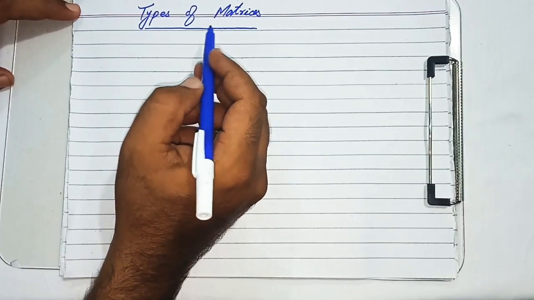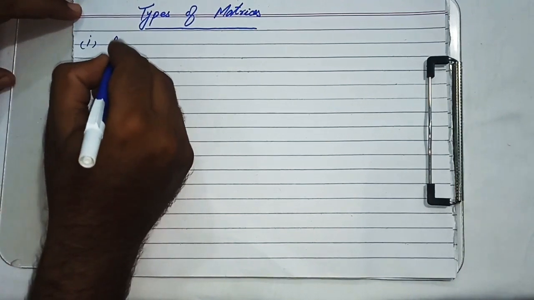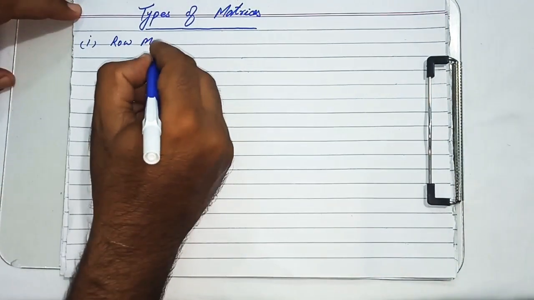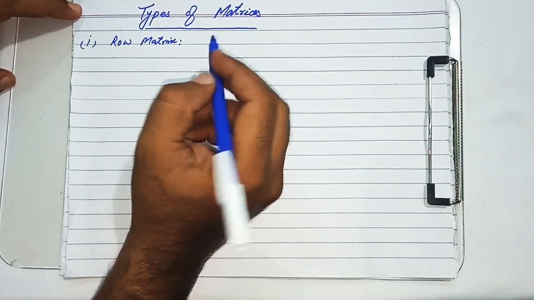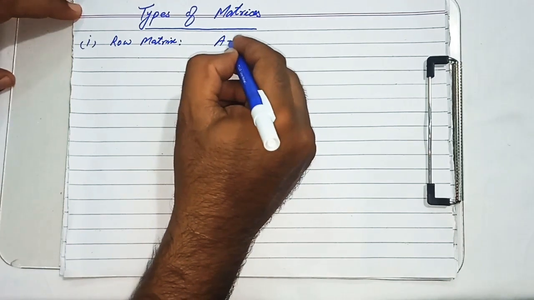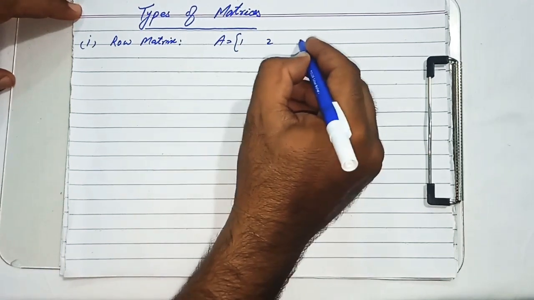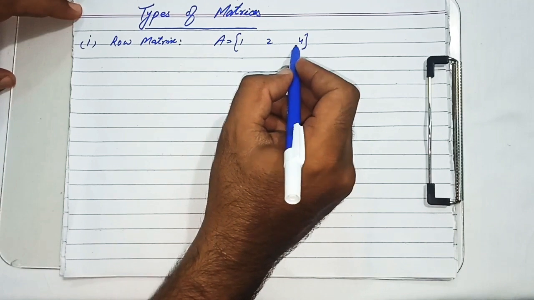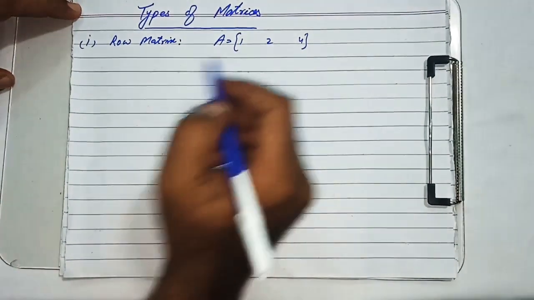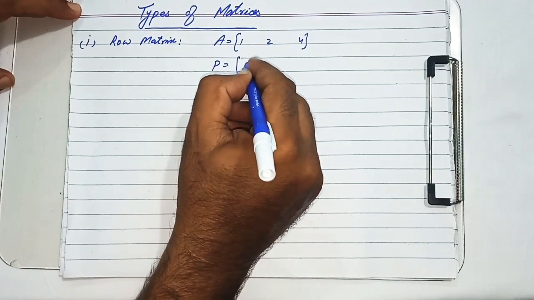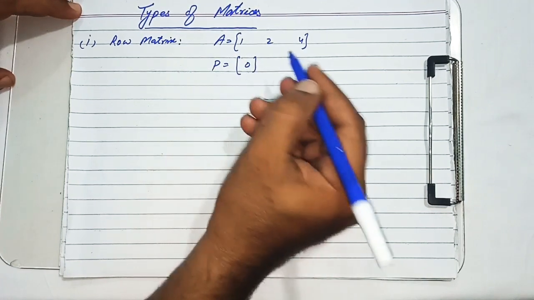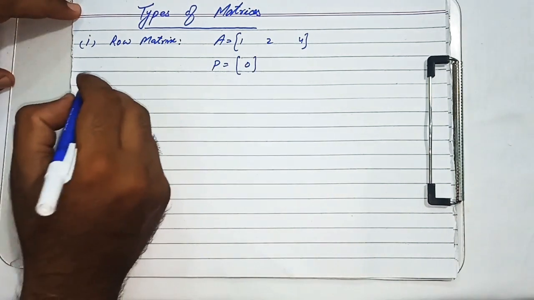Now I am going to explain the types of matrices, and the first type is row matrix. Students, if there is one row in a matrix, then the matrix is called a row matrix. Suppose matrix A is equal to 1, 2 and 4. It is a row matrix as there is only one row, and there is another matrix P in which there is only 0 written, and it is a row matrix because there is only one row.